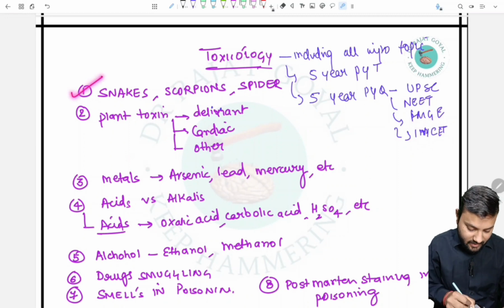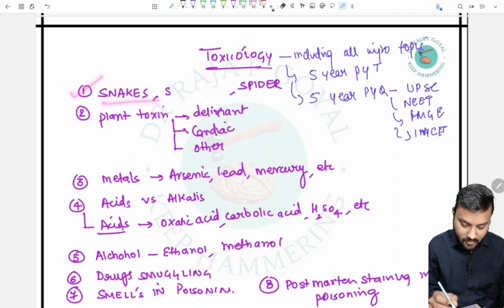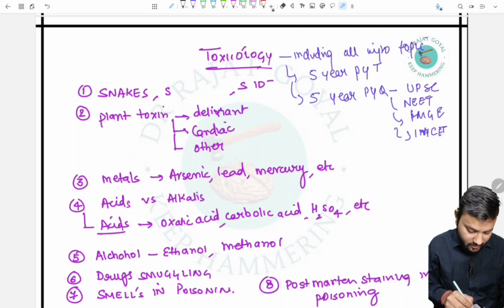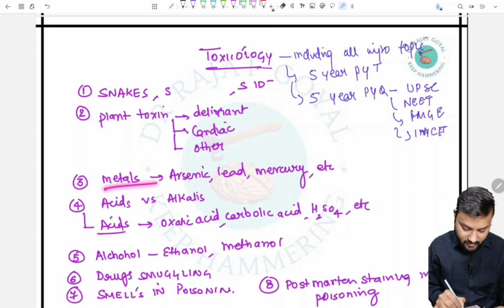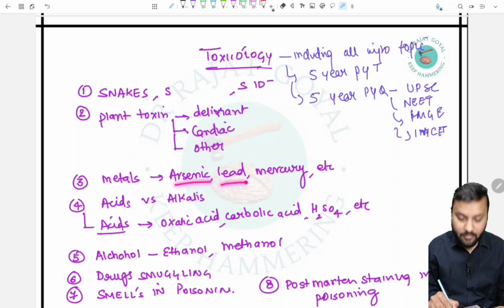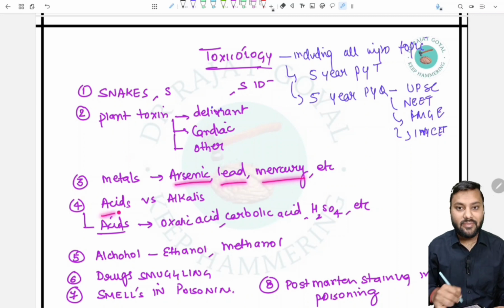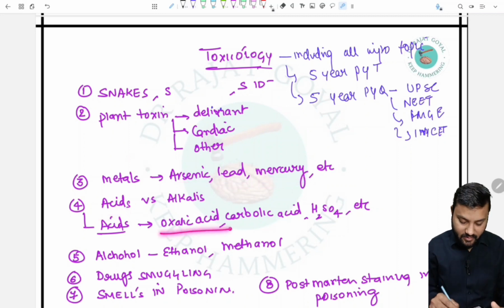Firstly, we will start with the snakes, scorpion, then spider. Then we will discuss the plant toxins, deliriants and the cardiac toxins. Then metallic toxins, such as arsenic, lead, mercury, etc. And then acids versus alkalis. We will discuss different acids such as carbolic acid, oxalic acid, H2SO4, etc.